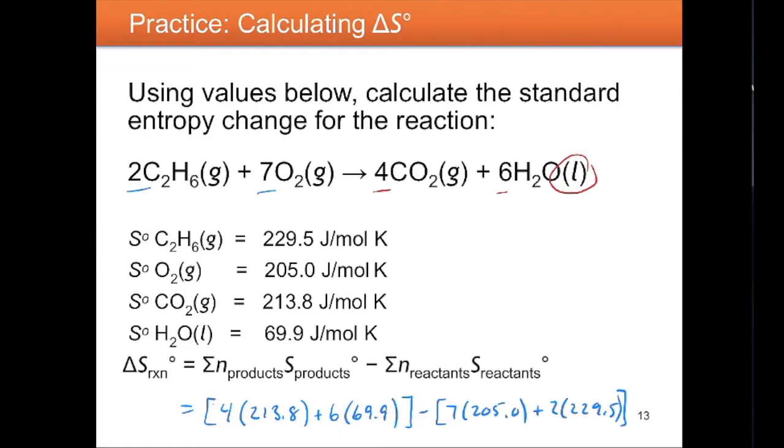And then we subtract the reactants using the same process. And if we solve the equation, we get minus 619.4 joules per mole Kelvin. So that seems to make sense. We predicted a negative value for standard molar entropy for this reaction, and that's exactly what we get.